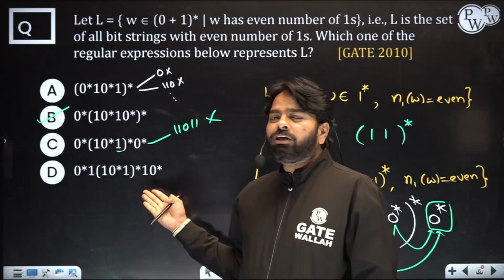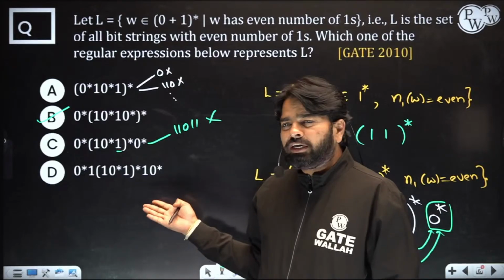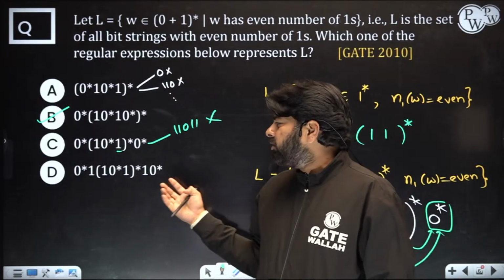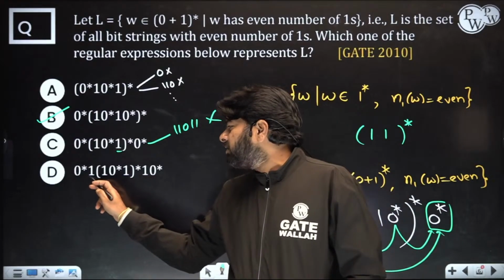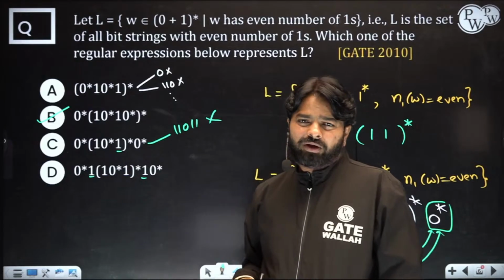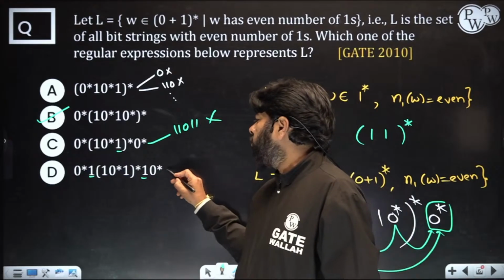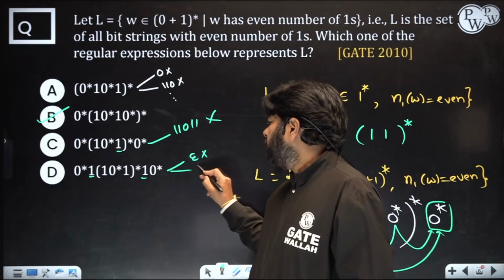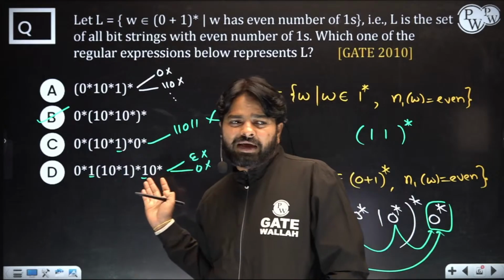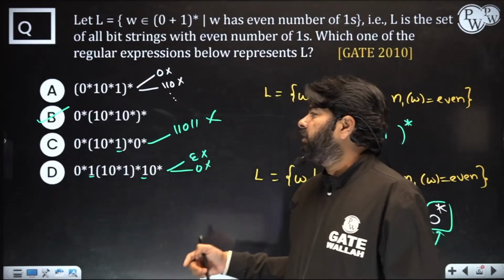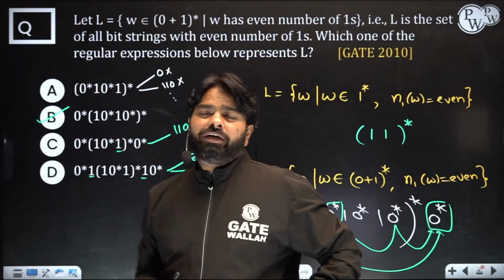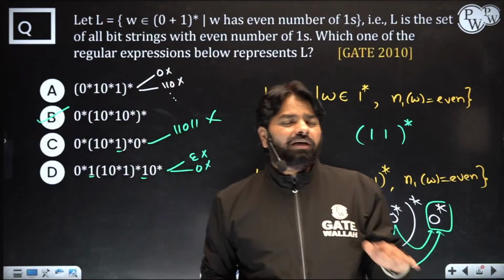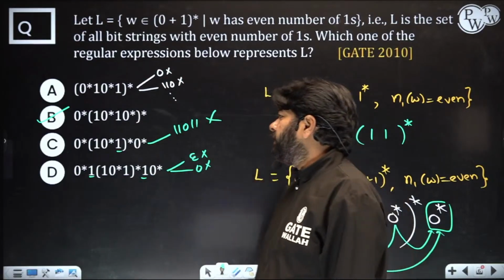Option D: epsilon you can't generate, single 0 you can't generate, double 0 you can't generate, right? So many problems with this, because you're restricting that these 2 ones are always there. So this is an issue: single 0 you can't generate, even epsilon you can't generate. Even though it is having an even number of ones, you can't generate these. So option B is able to generate the set of all strings which have an even number of ones. That's correct, option B.